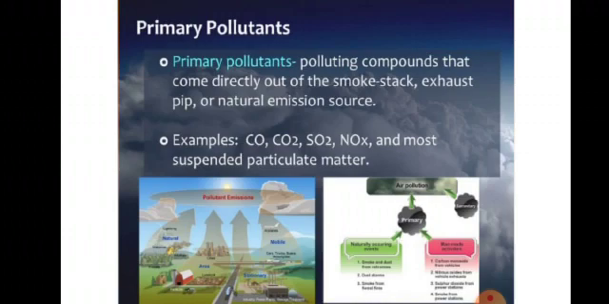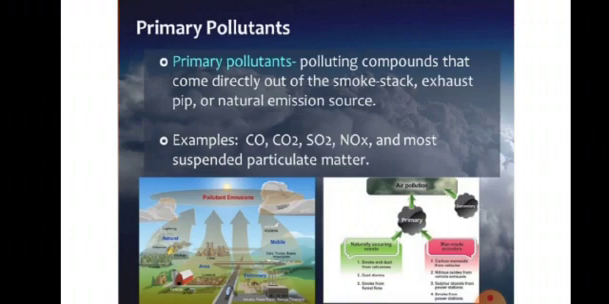Primary pollutants are all those pollutants, all those harmful substances that are emitted from the sources. All those substances that are emitted from the sources are known as primary pollutants. In the picture you can see that